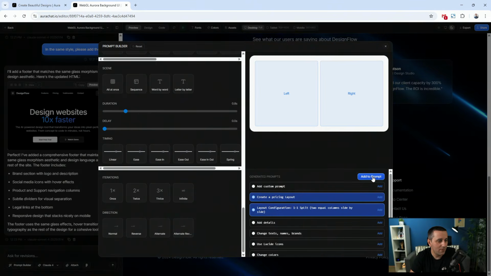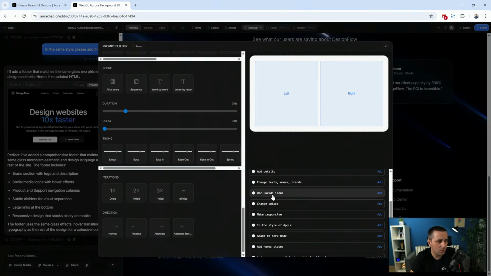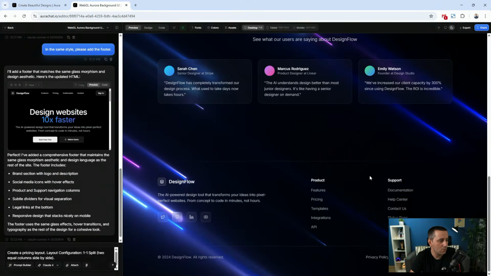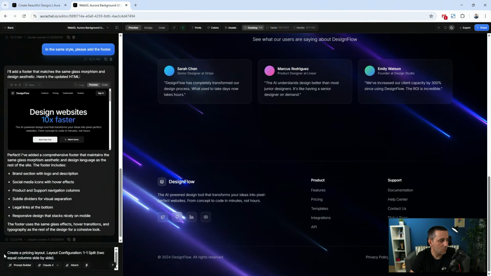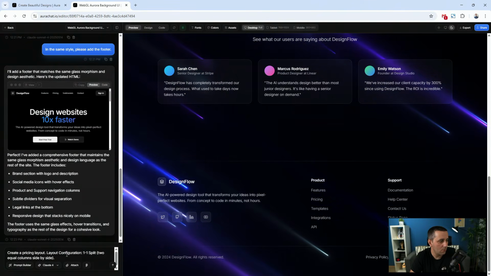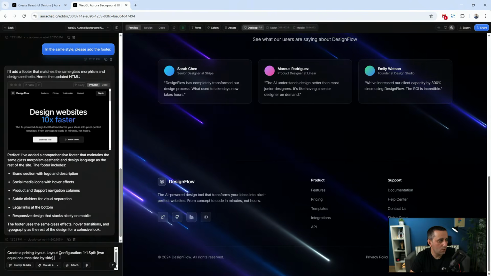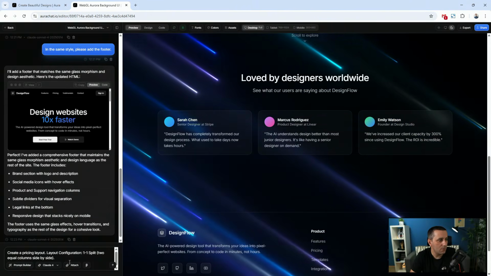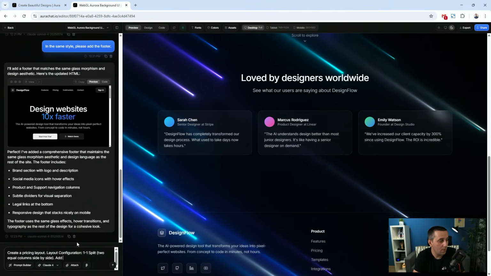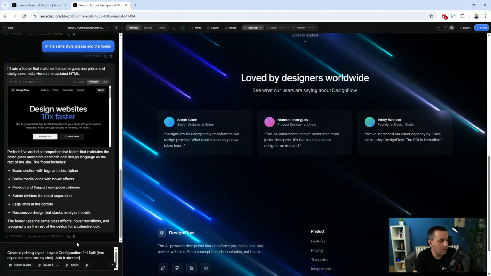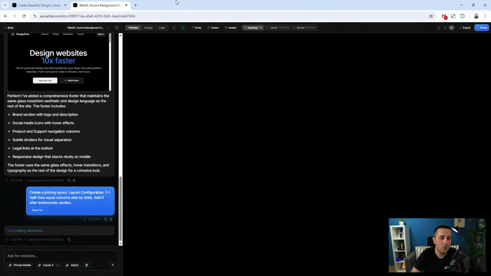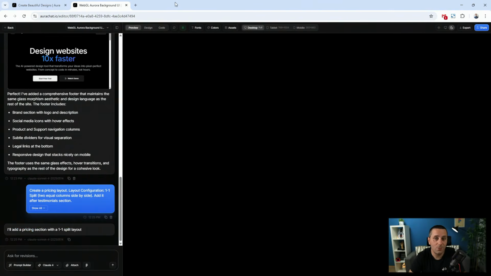So you can add this to the prompt, you can add further details, you can change the names, use different icons, whatever. So I'm going to add this to the prompt. Create a pricing layout, layout configuration, split into two, and then what I'm going to say is add it after the testimonials section. Press enter or return, and it's going to get started with the work.